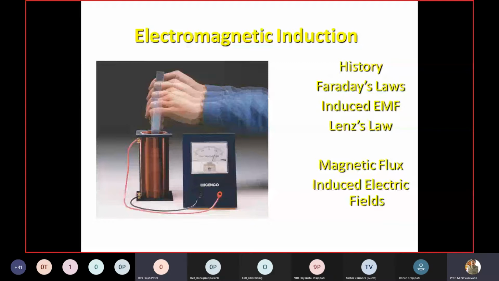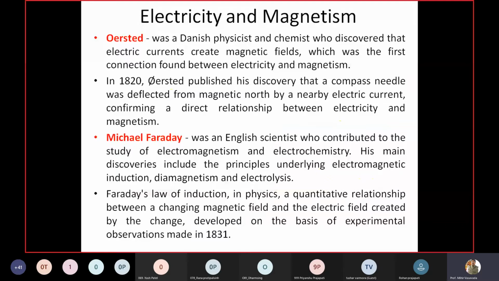Okay. So first we will look into the relation, you can say the history of electromagnetic induction, or the relation between electricity and magnetism. Why am I giving you this emphasis on the history? Because that will inspire us, right?